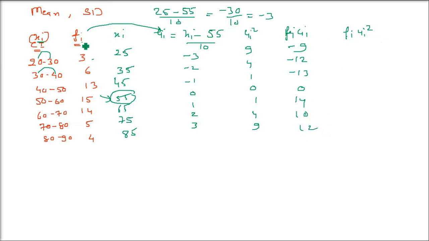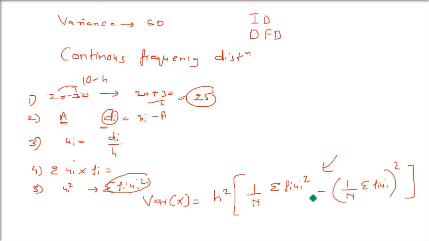Fi ui whole square. Now you have to multiply the second column with the fifth column. So multiply this. 3 into 9 is 27. 6 into 4 is 24. 13 into 1 is 13. 15 into 0 is 0. 14. Then 5 into 4 is 20. 4 into 9 is 36. Now you remember the formula? I told you the formula about this. Now let us just use the formula.